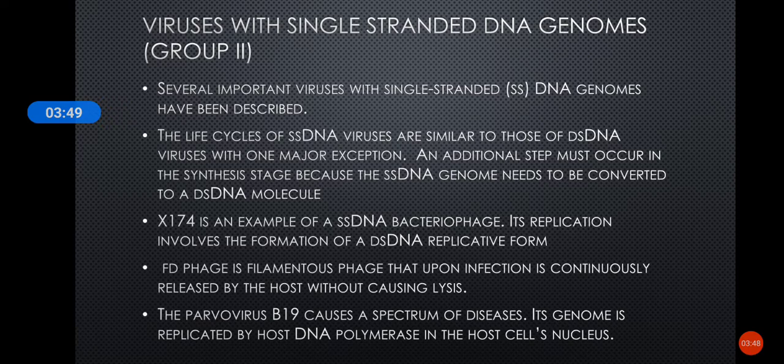That is an extra step in their replication. An example is bacteriophage φX174. In this case, their single-stranded DNA is converted into a double-stranded DNA replicative form, or RF form.